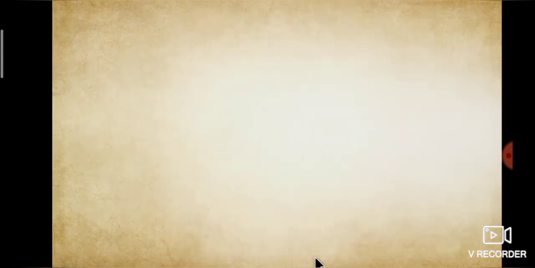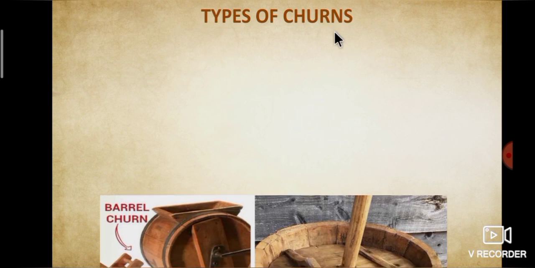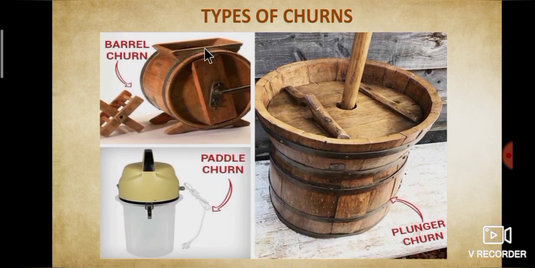Now we will learn about types of churns. First one, barrel churn. This is an outdated butter churning machine and was used in the 18th century. Second one, plunger churn. This type of churn required more time to prepare butter, so it has been avoided nowadays. Third one is paddle churn. This is the most popular kind of churn and is widely used today. Especially it is used for the preparation of homemade butter.